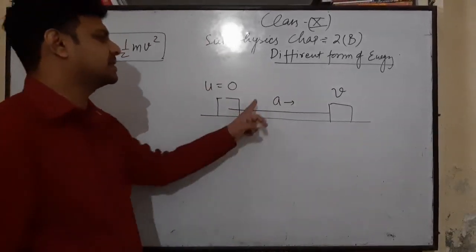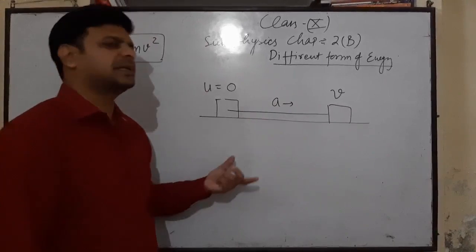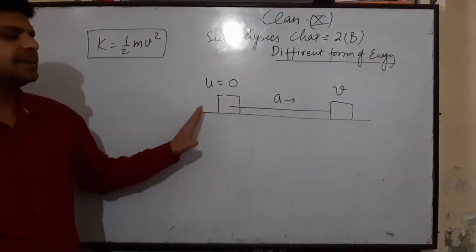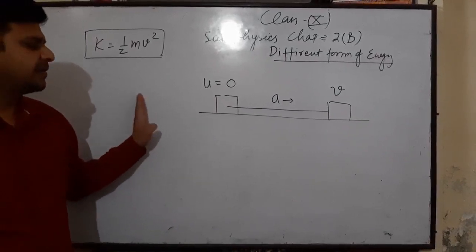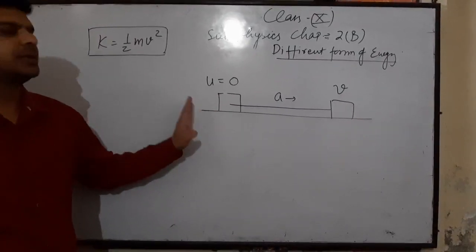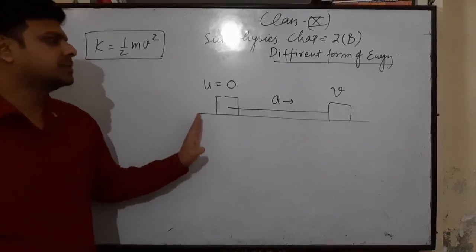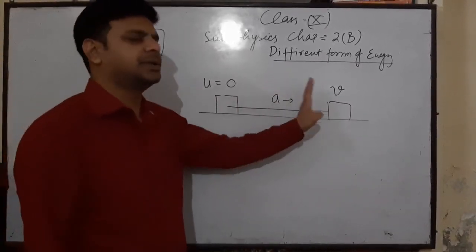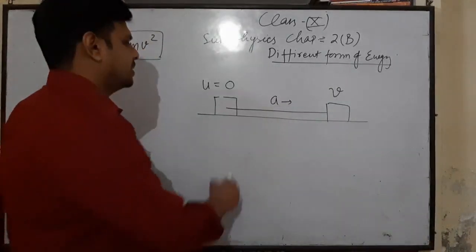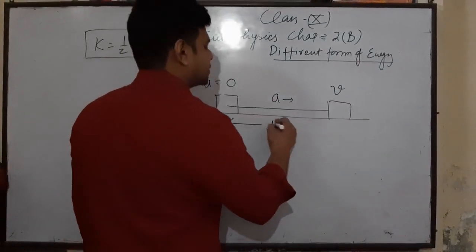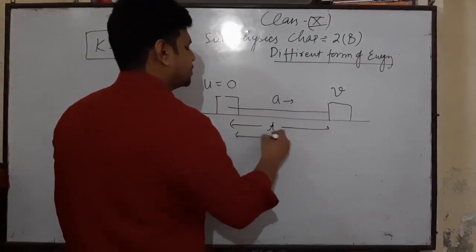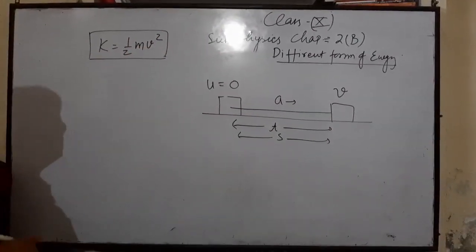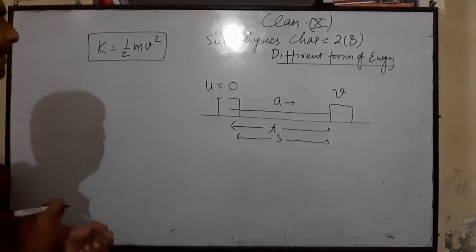And where does this acceleration come from? Due to some force. We have applied some force on this object, due to which an acceleration is produced and the speed of the object becomes v. The time taken in this process is t, and the distance traveled by the object is s.